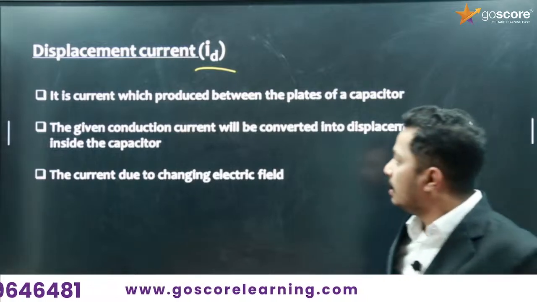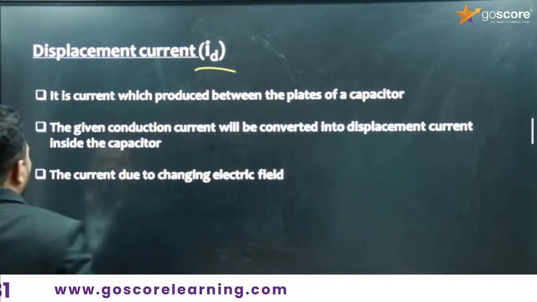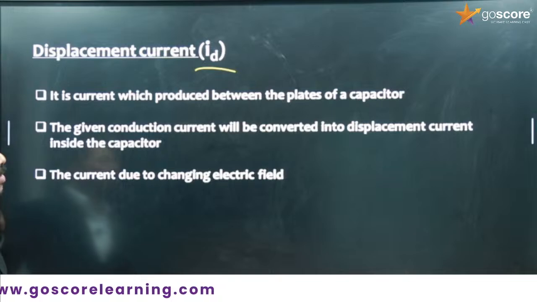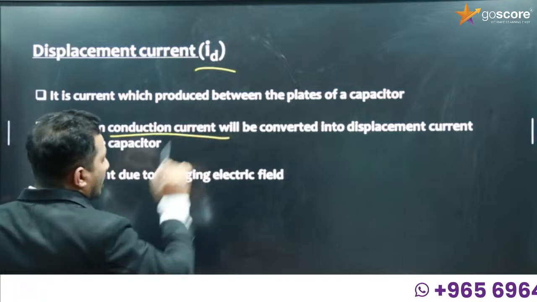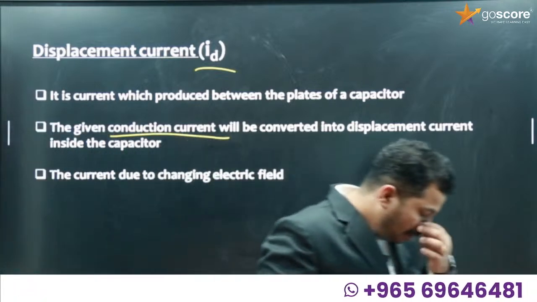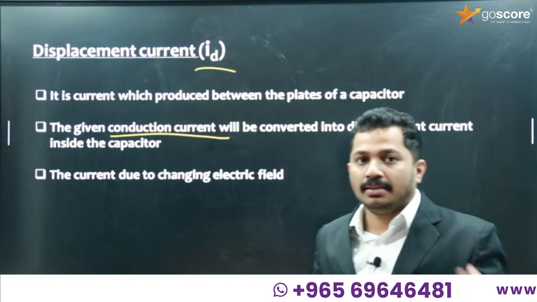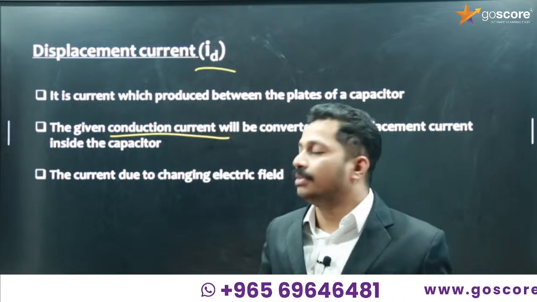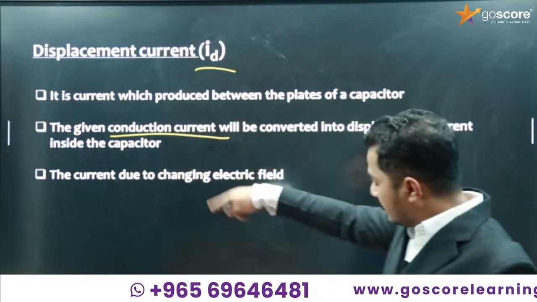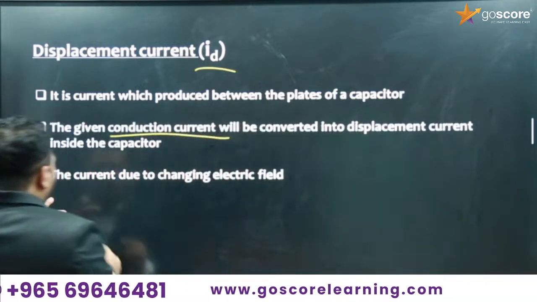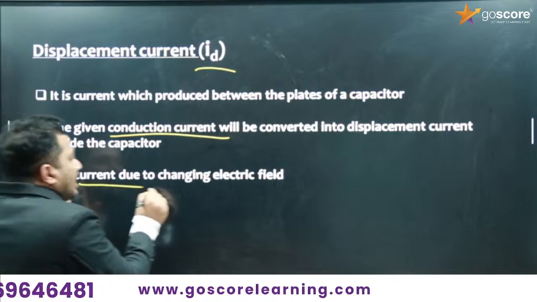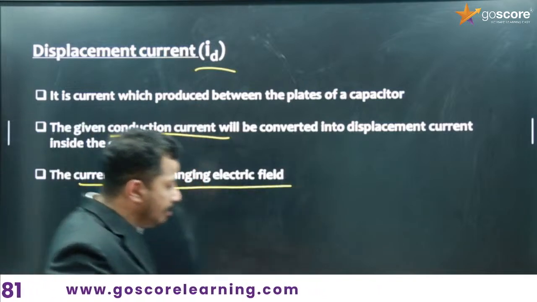So that's the first definition. The given conduction current will be converted into displacement current inside the capacitor. Conduction current will be converted into displacement current, and this is the key point: the current due to a changing electric field. Where is the electric field?